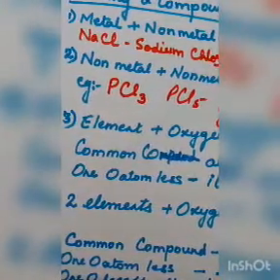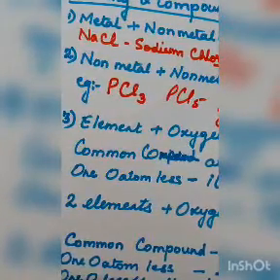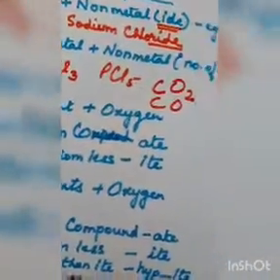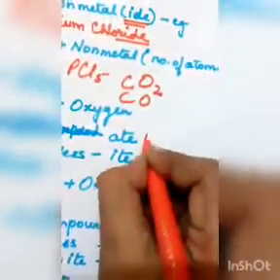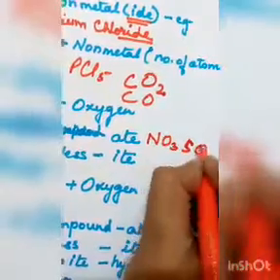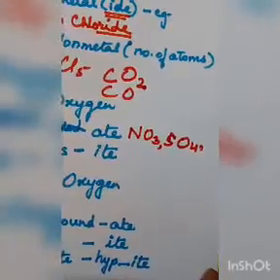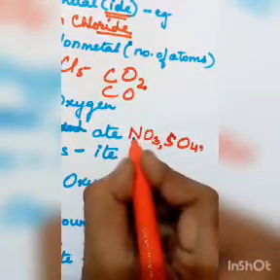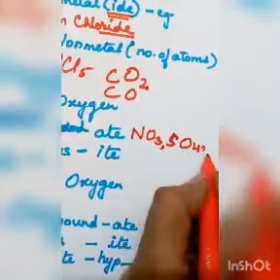Another way of naming is for elements that form compounds with oxygen. Common compounds like these have the suffix -ate. I will tell you which common compounds I'm talking about: nitrates, sulfates, phosphates. How do we write the names of these compounds? Always it will be nitrate, -ate will be used, and sulfate, -ate will be used.